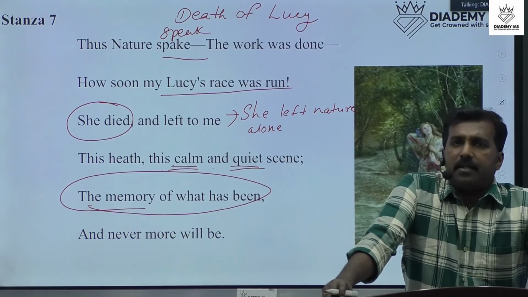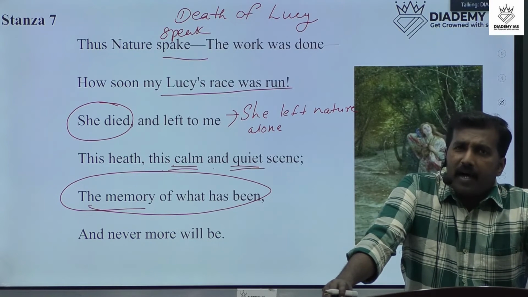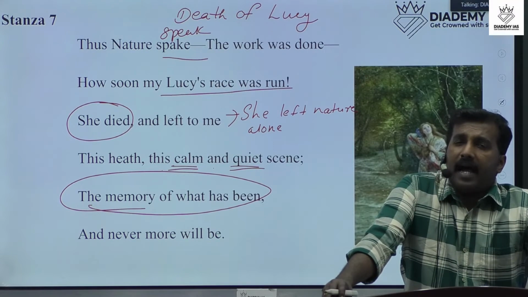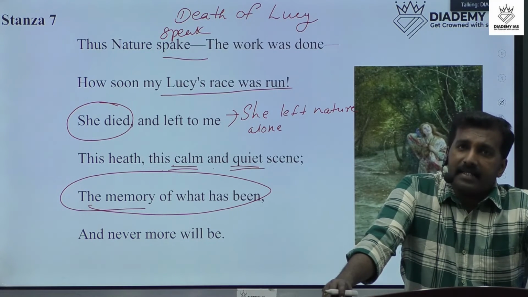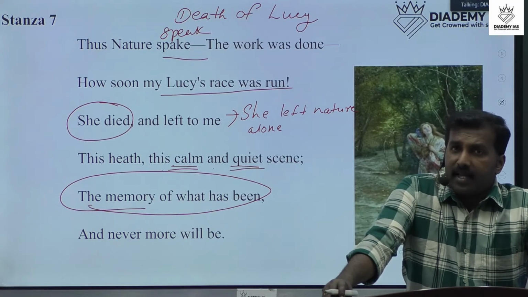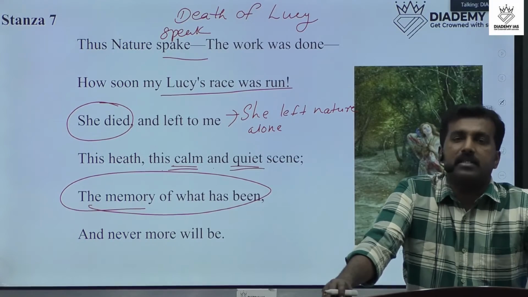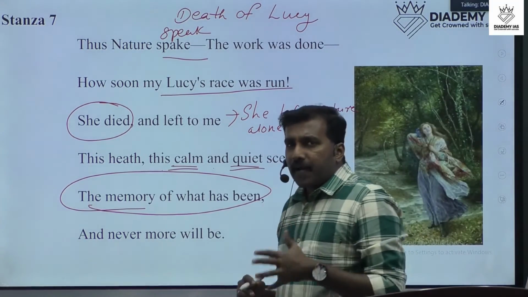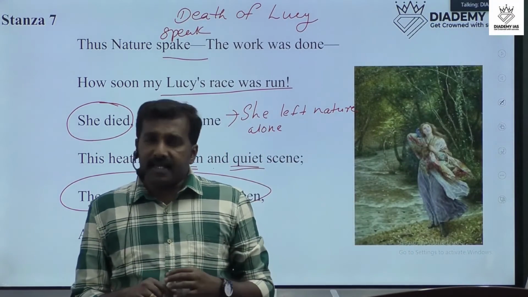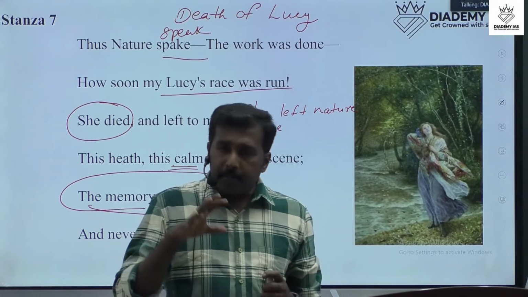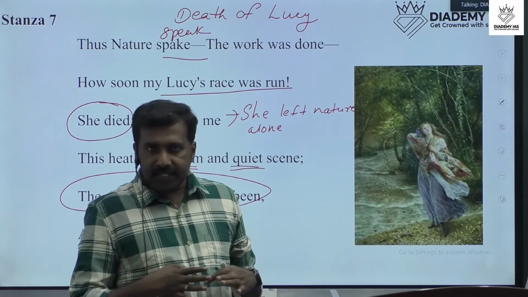And there are 5 poems, and these poems are named as Lucy poems. Why are these poems named as Lucy poems? Because these 5 poems generally discuss a common character, Lucy.